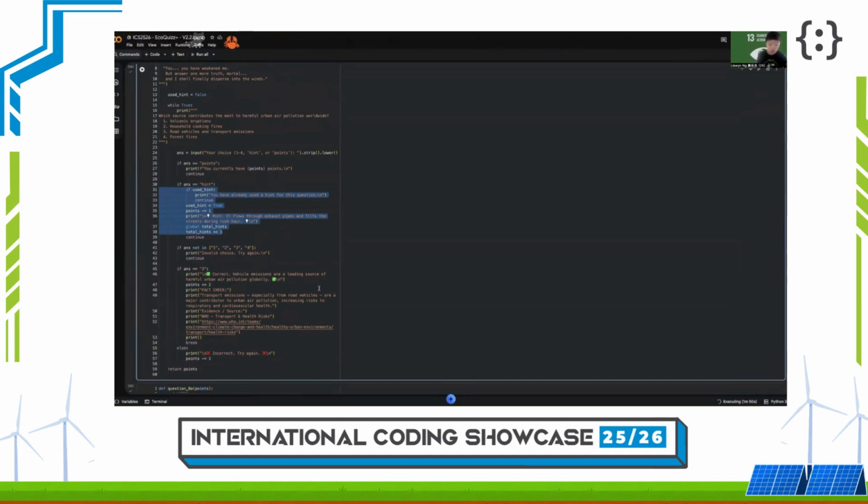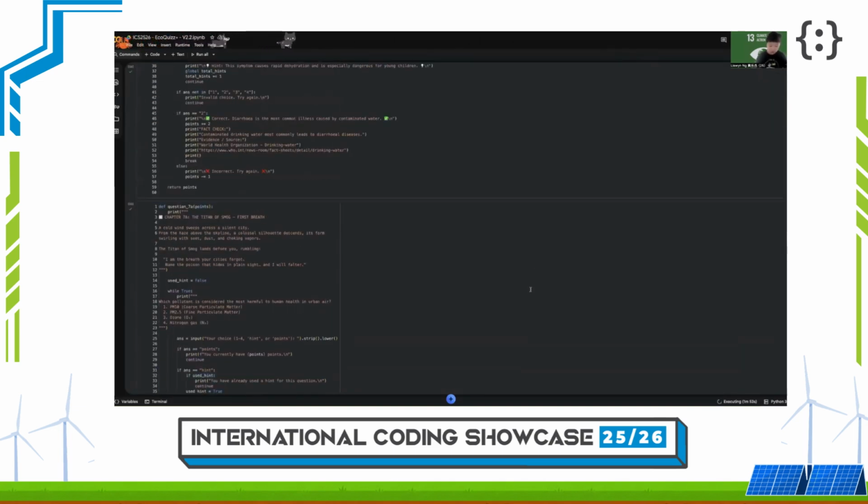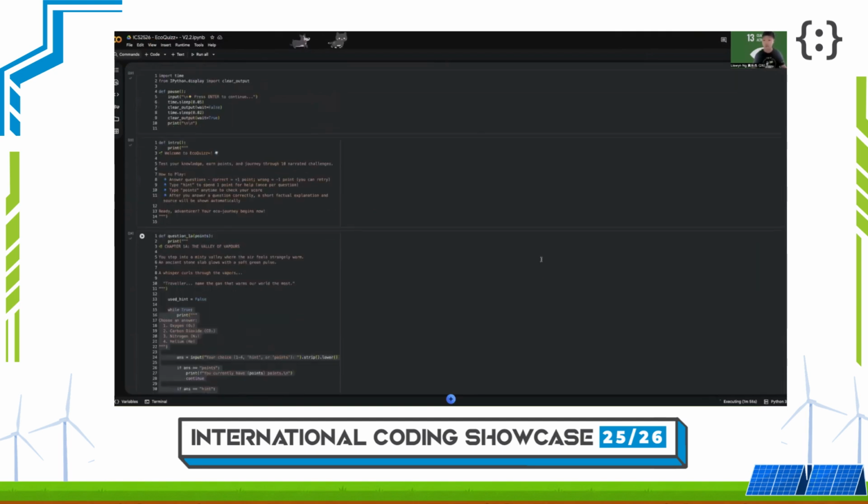To improve user experience, I added a pause function to control pacing and clear the screen between characters. This is a pause function, as you can see over here.